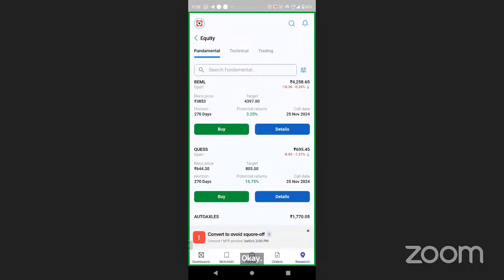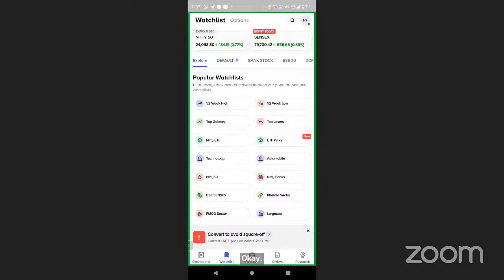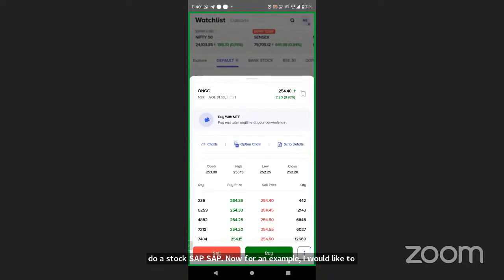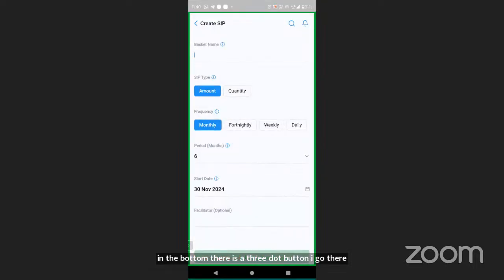Furthermore, if you want to do a stock SIP, for example, I would like to approach the market in a systematic manner. I go to ONGC. Just beside the buy and sell button at the bottom, there is a 3 dot button. I go there and click on the first option, stock SIP. From here, I can create a basket.